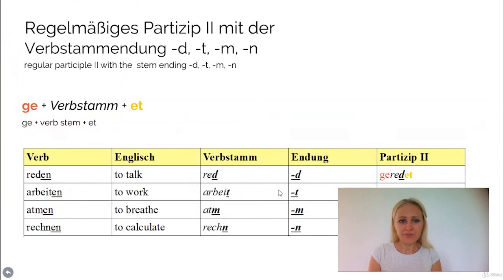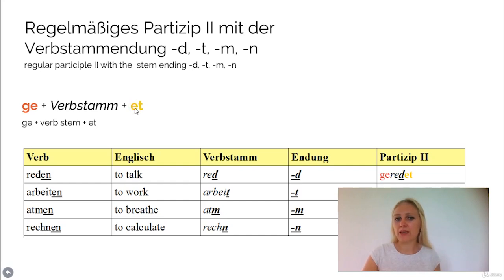Okay. So then we have another special rule. Even if you have a regular Partizip 2 verb, whenever the stem ends with a d, t, m, or n, you have to add an extra e, so you have to add et at the end of the Partizip 2. It's not just a t anymore. You have to add an et. It's for the pronunciation.